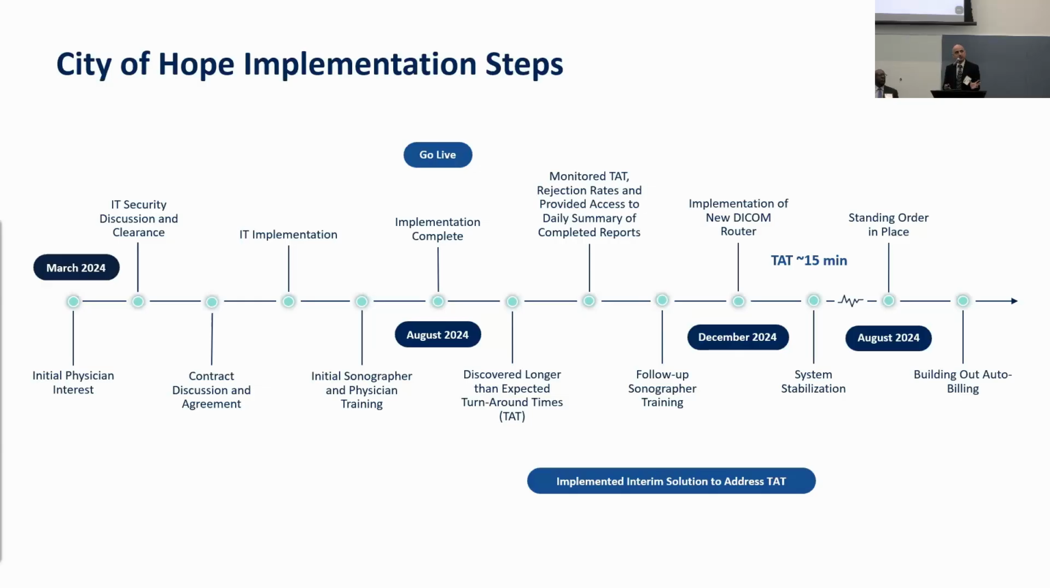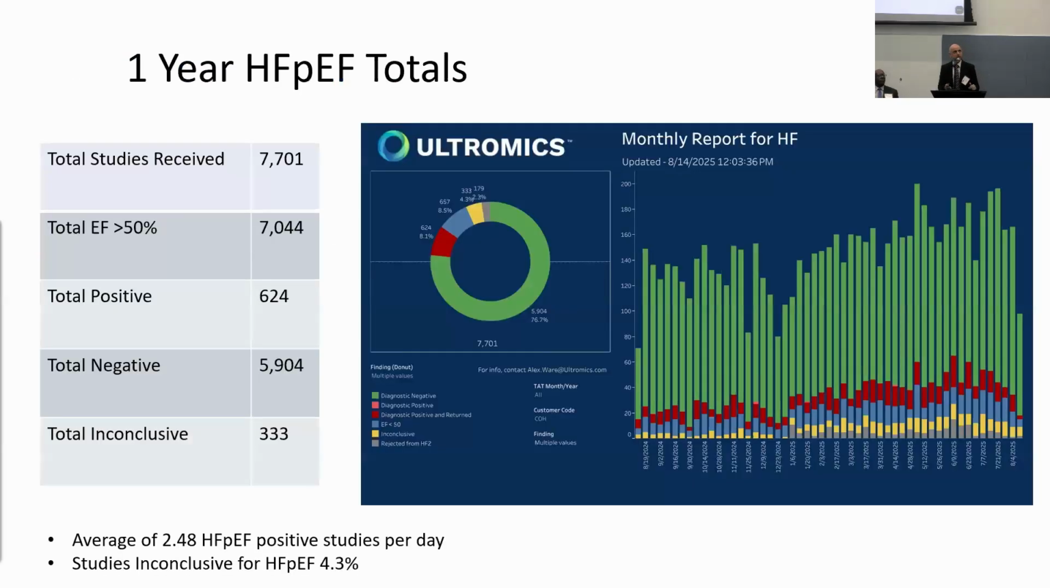Probably the biggest issue is turnaround time, because in a busy echo lab, you want to be able to read your study as soon as it comes through, and you have to give it a few minutes to get processed. So we had to reduce that turnaround time, which was initially about 30 minutes, then it came down to 15 minutes. Now it's a matter of minutes. When I open a study, it's already processed.